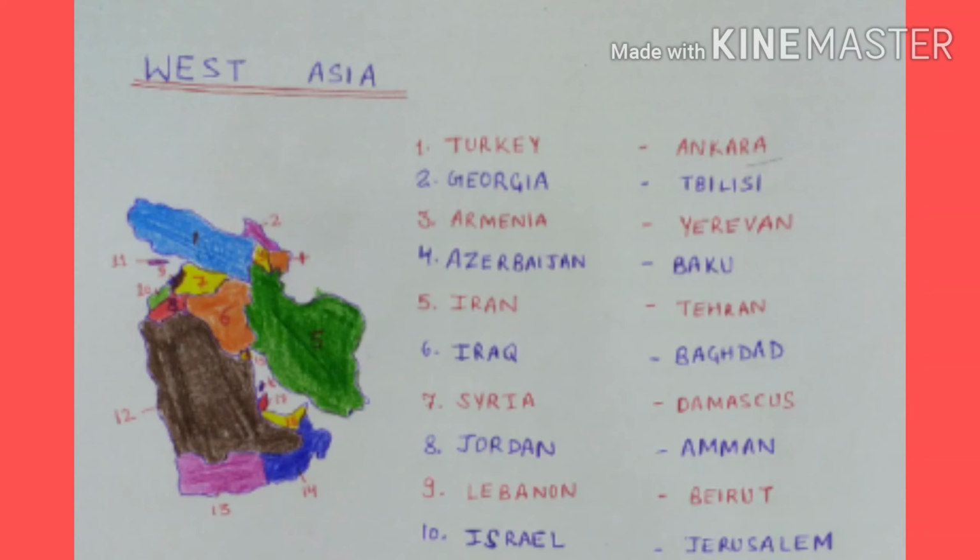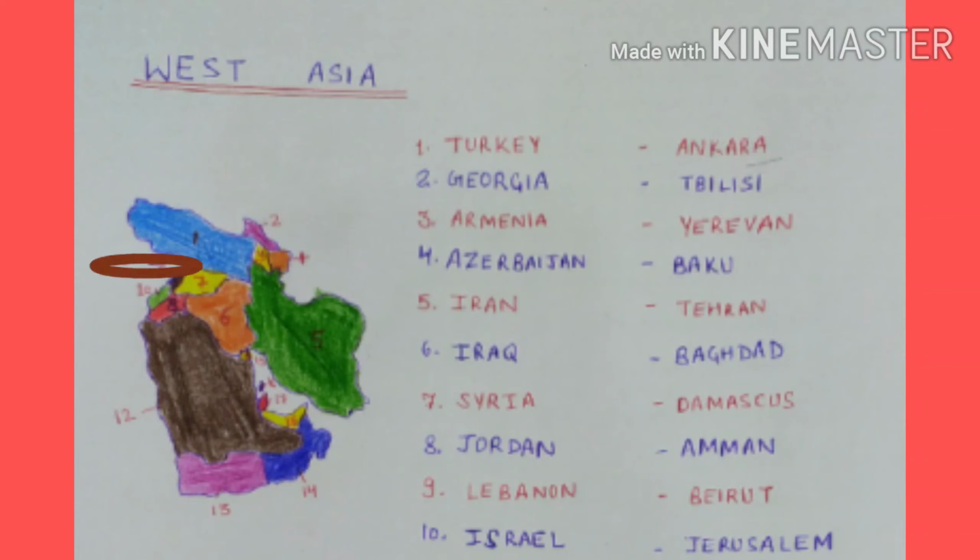The next one in the queue is Iran with its capital Tehran. Next is Iraq with capital Baghdad. Seventh one is Syria with capital Damascus. Eighth one is Jordan with its capital Amman. Ninth one is Lebanon with its capital Beirut. 10th one is Israel with its capital Jerusalem.